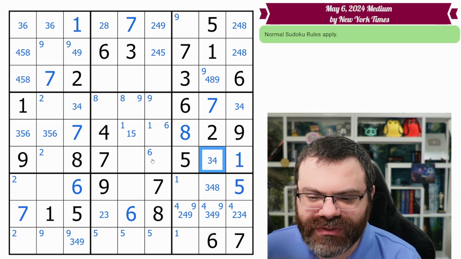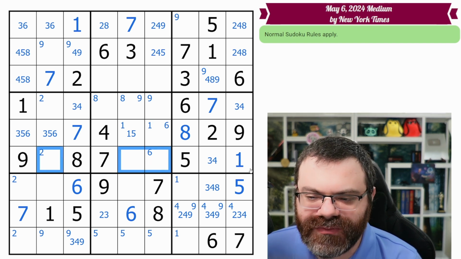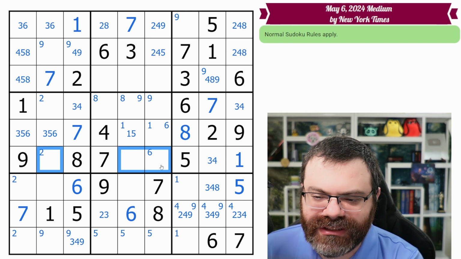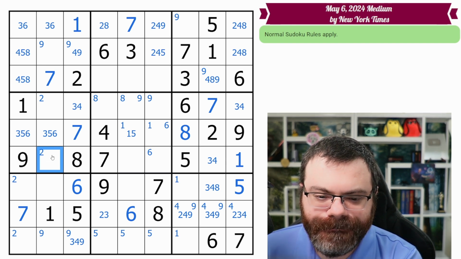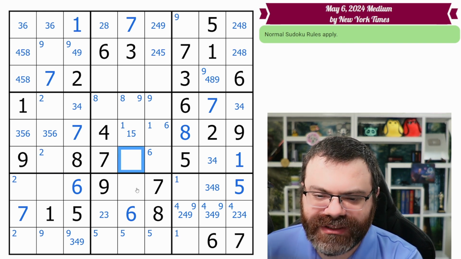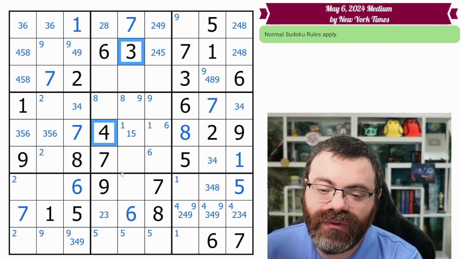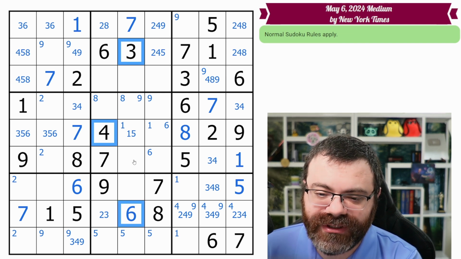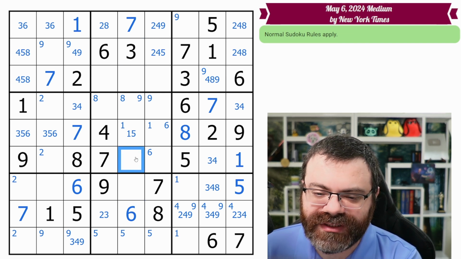This row is also down to 4, because we placed that digit, right? So what are we down to? We need the 2, 3, 4, and 6. This can be any of 2, 3, 4, 6, unfortunately. This can't be 3 or 6. So, this can't be 3, 4, or 6. Remember, it's 2, 3, 4, 6. Can't be 3, 4, or 6. So this can only be a 2, so it must be a 2. That's a naked single 2.